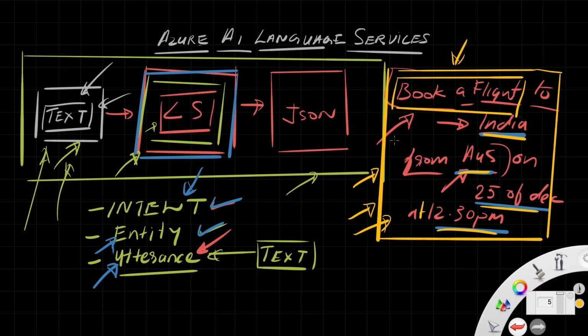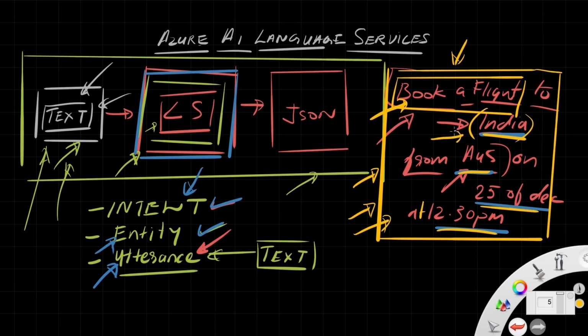So as you can see, in all cases, the intent remains the same. The parameters or the entities remain the same, source and destination, but the utterance is different. The sentence itself is slightly different. So like that, we need to create multiple utterances for a particular intent.